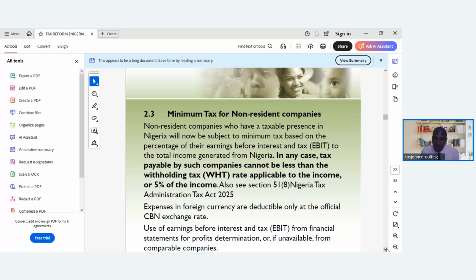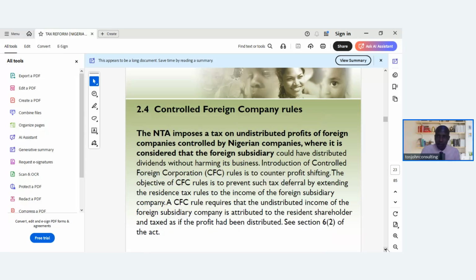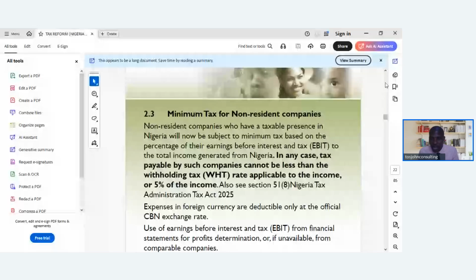So any deductible expenses in foreign currency will be converted at the CBN exchange rate and deducted to arrive at their taxable income for non-resident company. Then, use of earnings before interest and tax from financial statements for profit determination, or even from comparable companies. If it is not available, they will look at a comparable company.